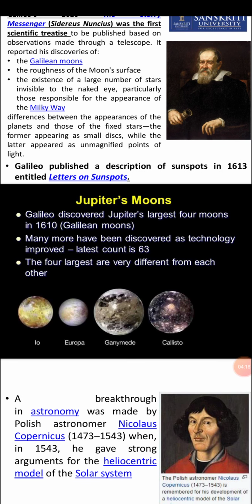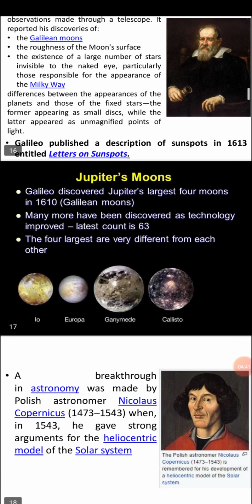He also discovered some of the moons of Jupiter. He defined that there are 4 moons around Jupiter, and he also discussed the moons of Neptune as well.